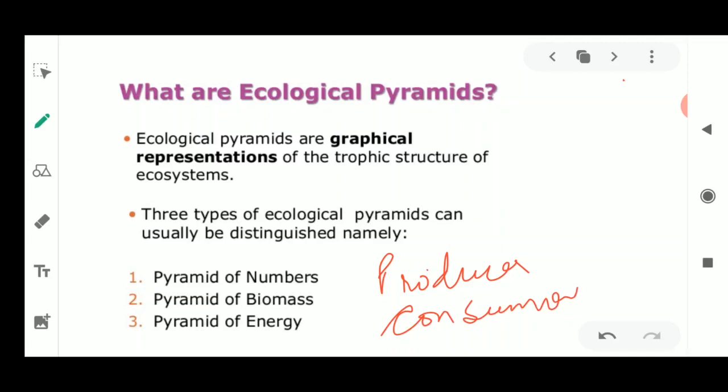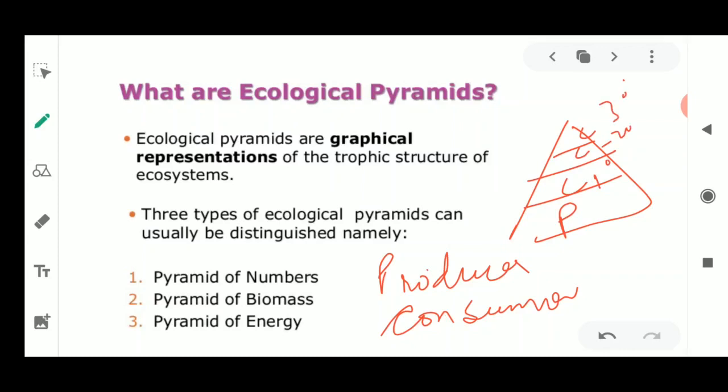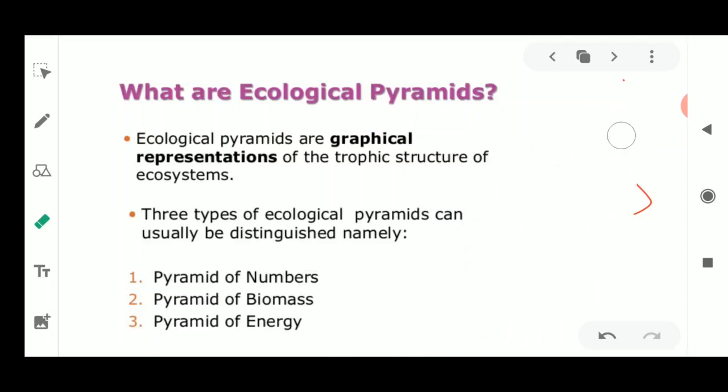So the producer level is always written at the base, then the consumers will be written according to it. So producer, primary consumer, secondary consumer and tertiary consumer. So this is about the different types of pyramids, where the graphical representation of the trophic levels is going to be there. So pyramid of number, pyramid of biomass and pyramid of energy are always present. And this could be very easily told and represented.